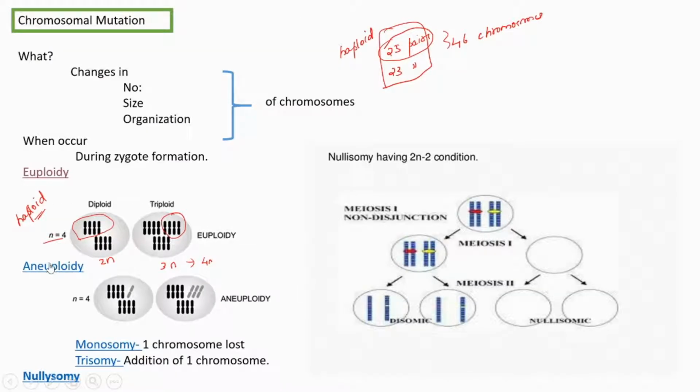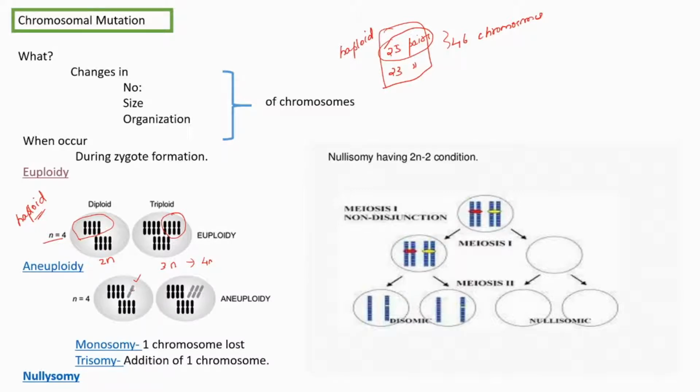Next, aneuploidy. Aneuploidy means, look in this picture. In this picture, only one chromosome is drawn with a different color, somewhat gray.